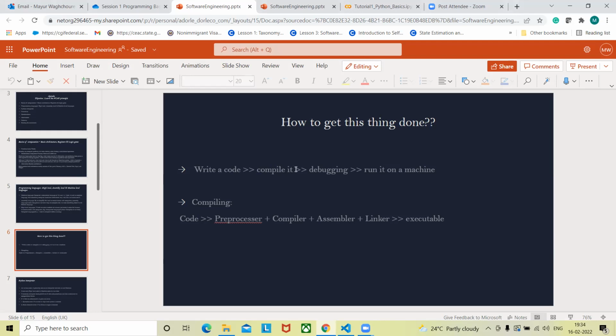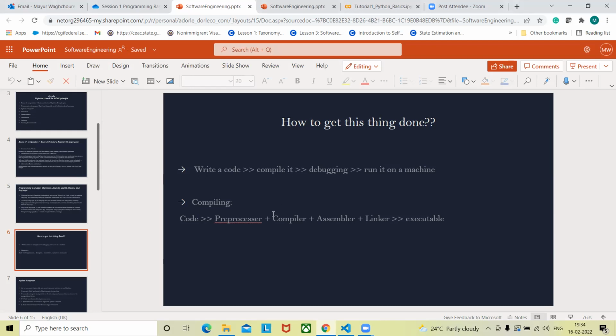Okay, so I would like to talk a little bit more about this compilation procedure. When I say compile it, it's not just one single step, rather 3-4 steps are going on inside that process. So first of all, let's say you have written code in C++. So a .cpp file is something you have written, and in the beginning you generally add some header files, right? Using the hash keyword, you include some header files, so basically you are including libraries.